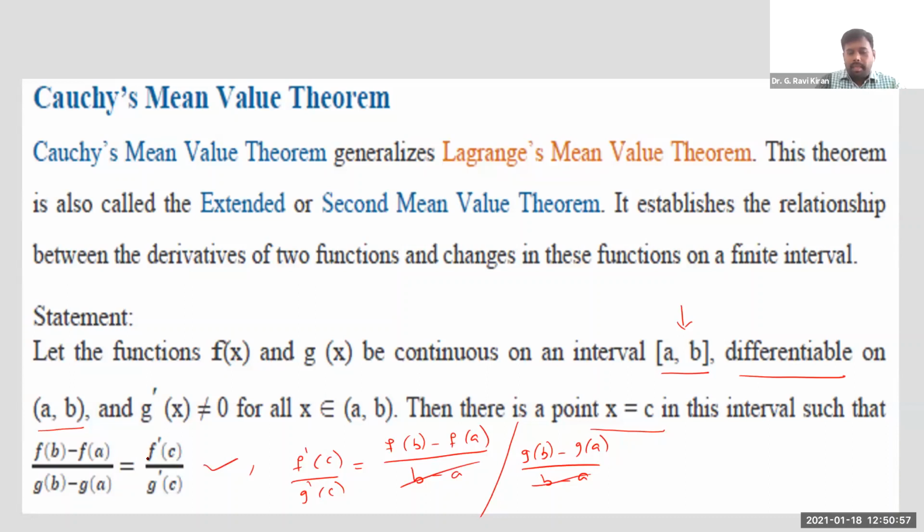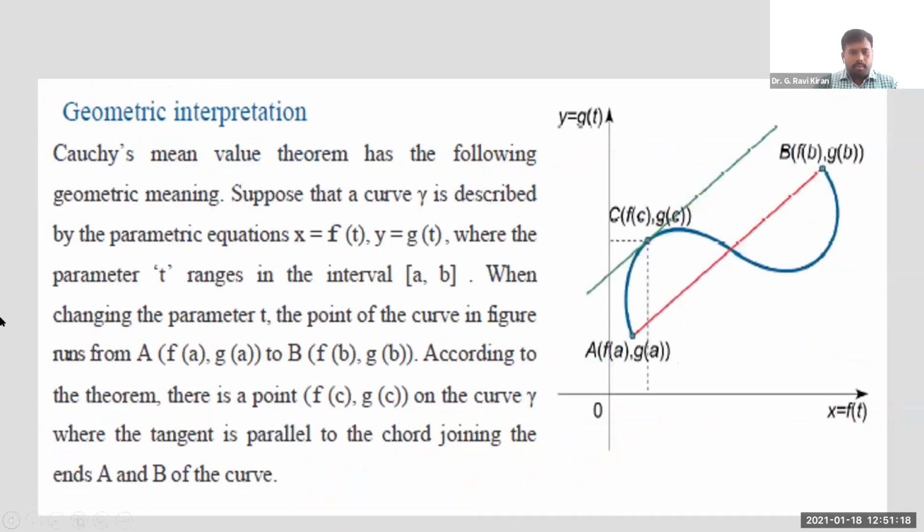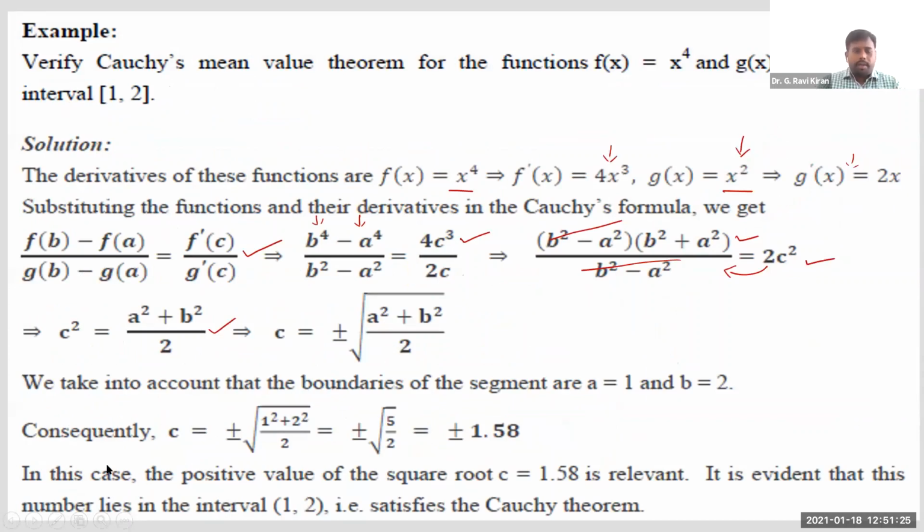Right? Anyway, remember it this way simply: when you are given a function in parametric form, or when you are given two different functions, we can use Cauchy's mean value theorem to verify the connection between instantaneous change and average change. Right? That's the basic idea here. This is what I was speaking about when you are given the function in parametric form. Right? Now let us just try to solve this simple problem.